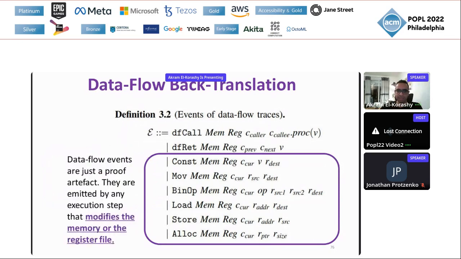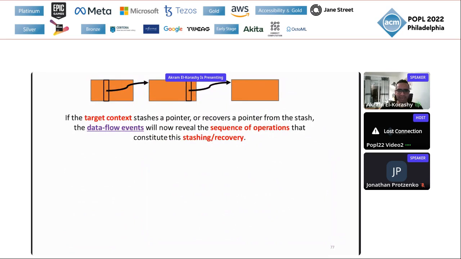And these events essentially mimic operations of the target language. In particular, they are emitted by any step of the execution of the target program or context that modifies the memory or modifies the register file. So for example, if the target context stashes a pointer or recovers a pointer from the stash, even though these are internal steps, still the data flow events will now reveal these operations that constitute the stashing or the recovery.